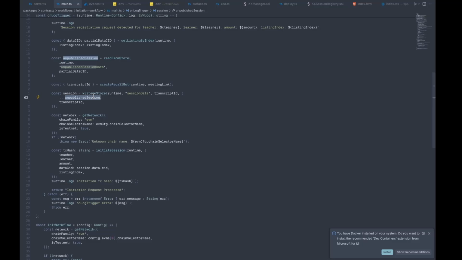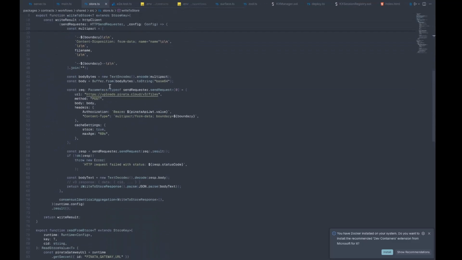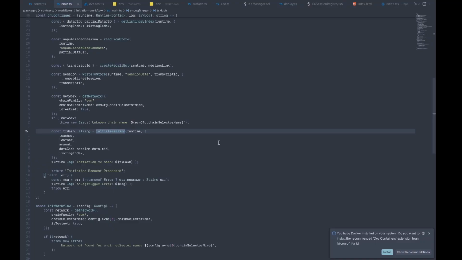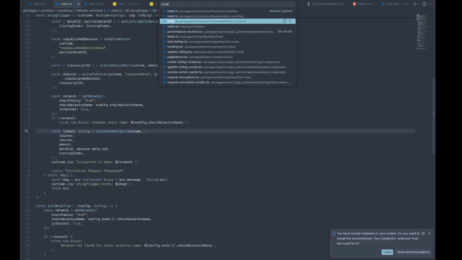And then we write to IPFS this fact that the meeting is going to be held at this particular time. And these are the participants. And this is the promised outcome. And that this is the Recall bot transcript ID and everything that is needed for audit purposes later on, basically. And then we just initiate the session on chain as well. So there's an on-chain record that this session is there and that funds have been locked into it from the learner in an escrow.